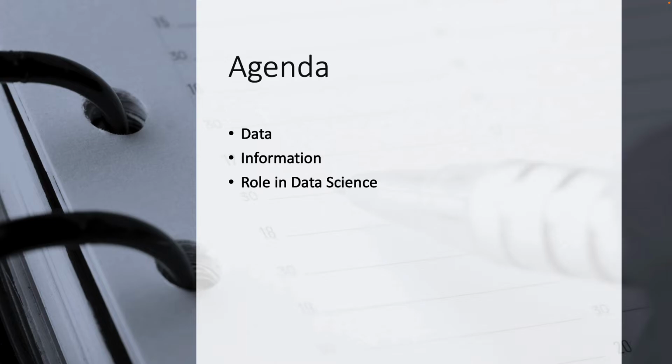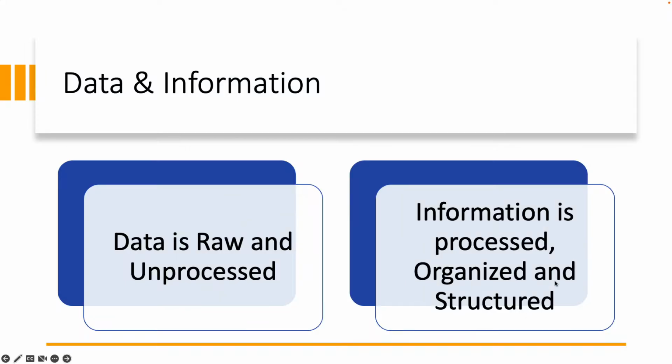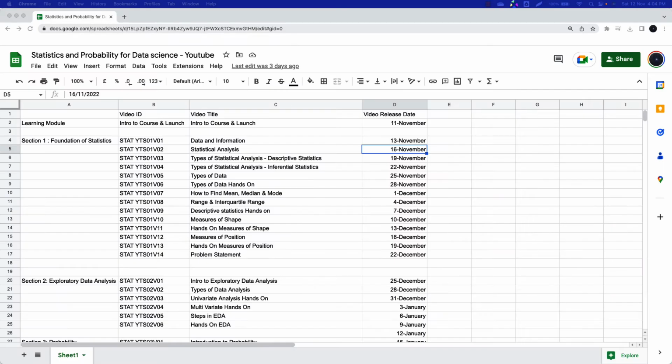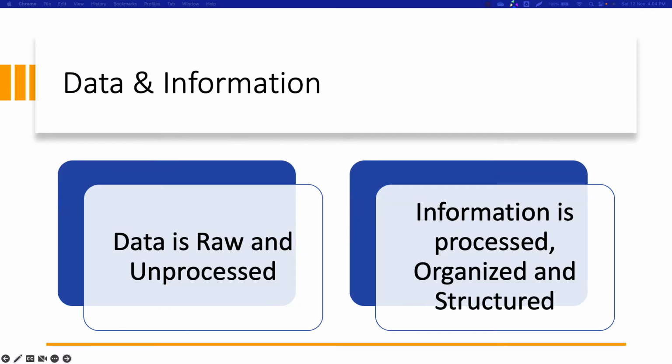To put it simply, data is just raw, unprocessed data. It's a raw and unprocessed collection of information. That is what we call a data set. And when we talk about information, information is a processed, organized, and structured collection of data.